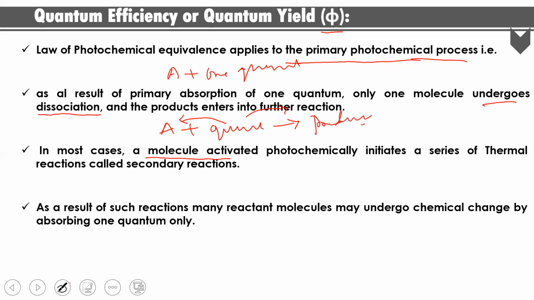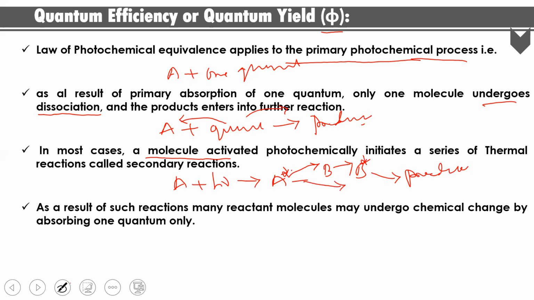But in most cases, what happens? The molecule, like A, after absorbing one quantum of energy, is activated; that is A star. It will not give the products directly. In this situation, the photochemically activated molecule initiates a series of thermal reactions called secondary reactions. That means it activates another molecule by giving the energy. Then it will produce the products.